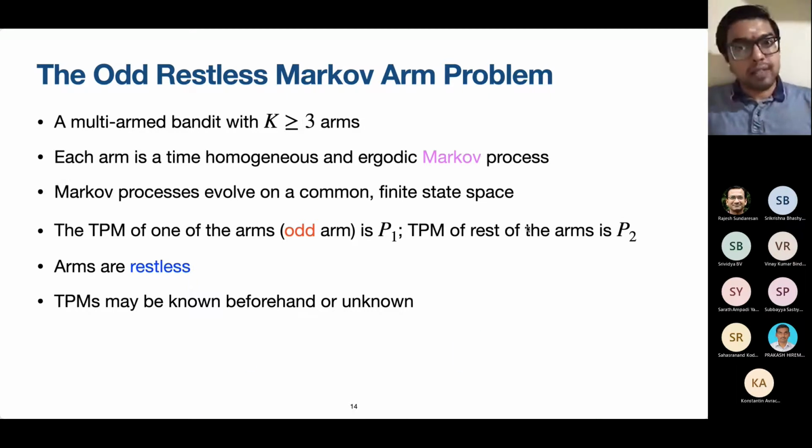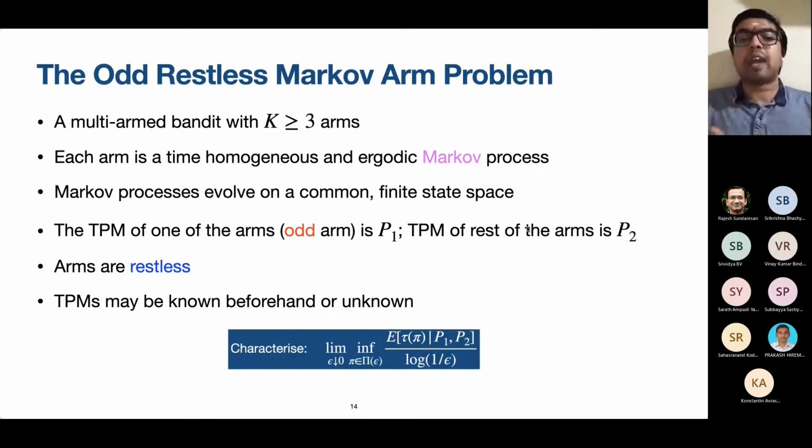And what's our goal? Just like Vaidyan et al.'s goal, our goal is to characterize the limiting growth rate of the time required to find the odd movie subject to error probability constraints. Okay. In other words, this is the constant that we are after. Can we precisely capture this constant? So in asking this question, I'm inherently asking myself, is the growth actually like logarithm of 1 over epsilon? If that is so, can we capture this constant? That is the question we are after. So I'll be providing answers to this question in multiple stages.